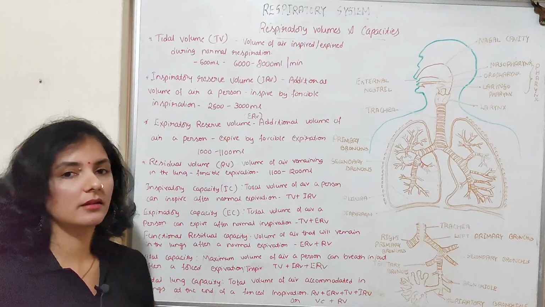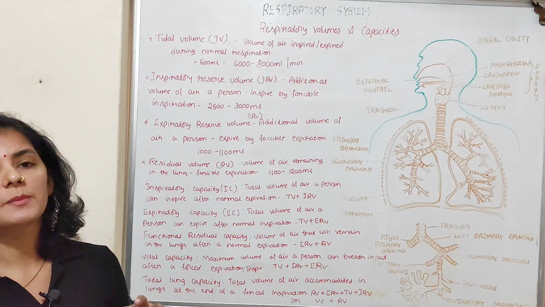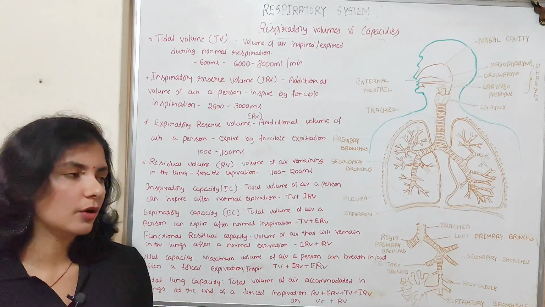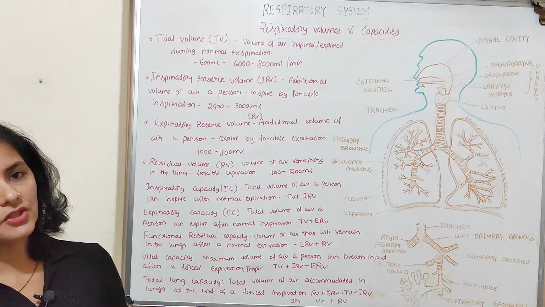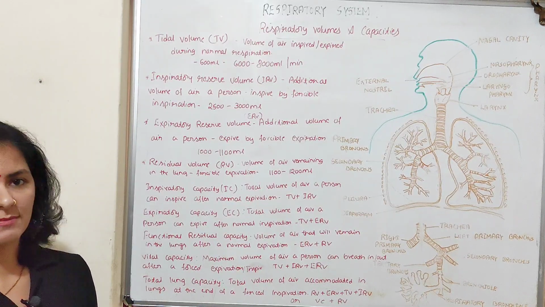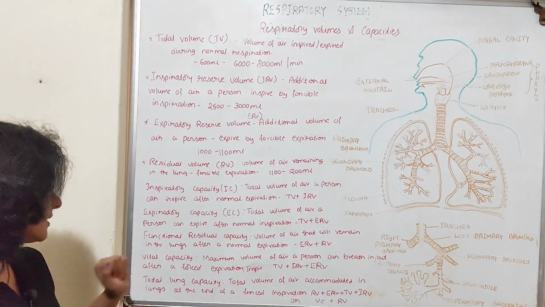So which is nothing but the maximum volume of air a person can breathe in or breathe out after normal expiration or normal inspiration respectively. So that is the vital capacity.